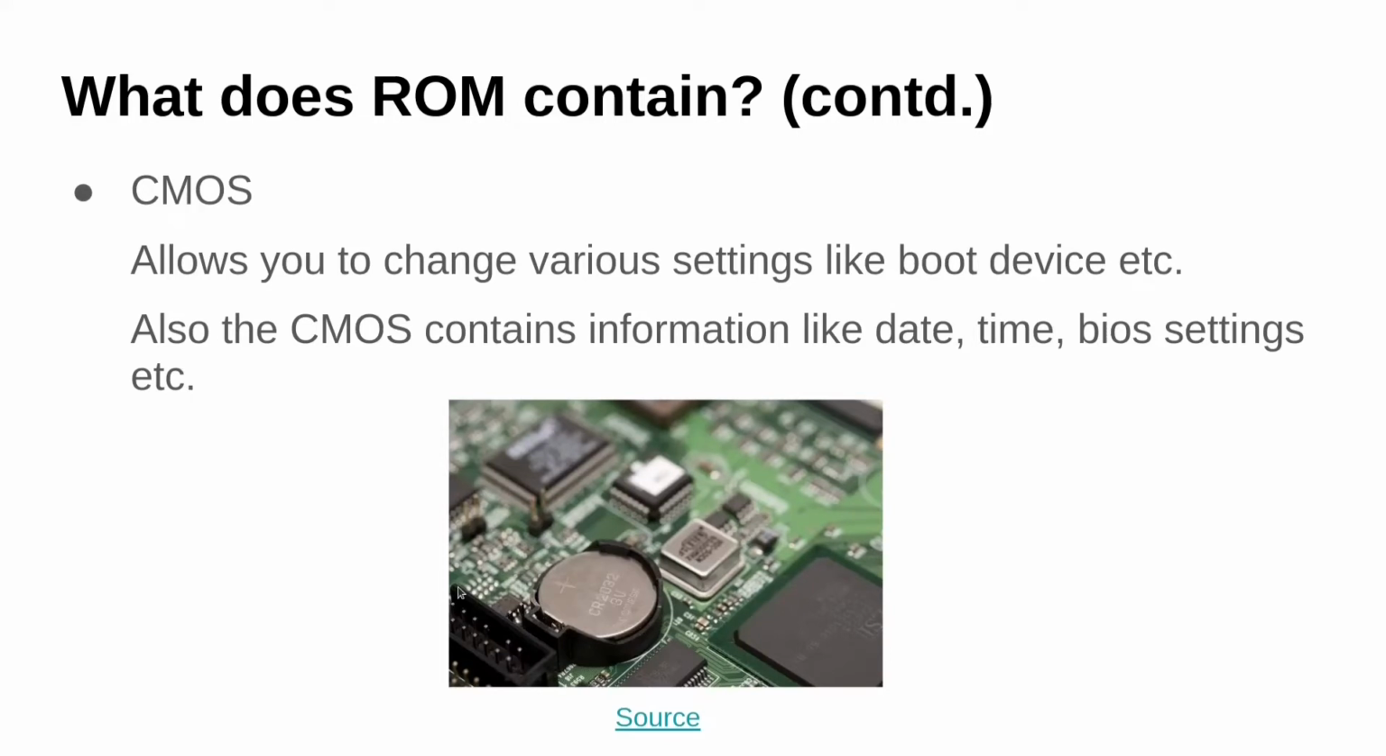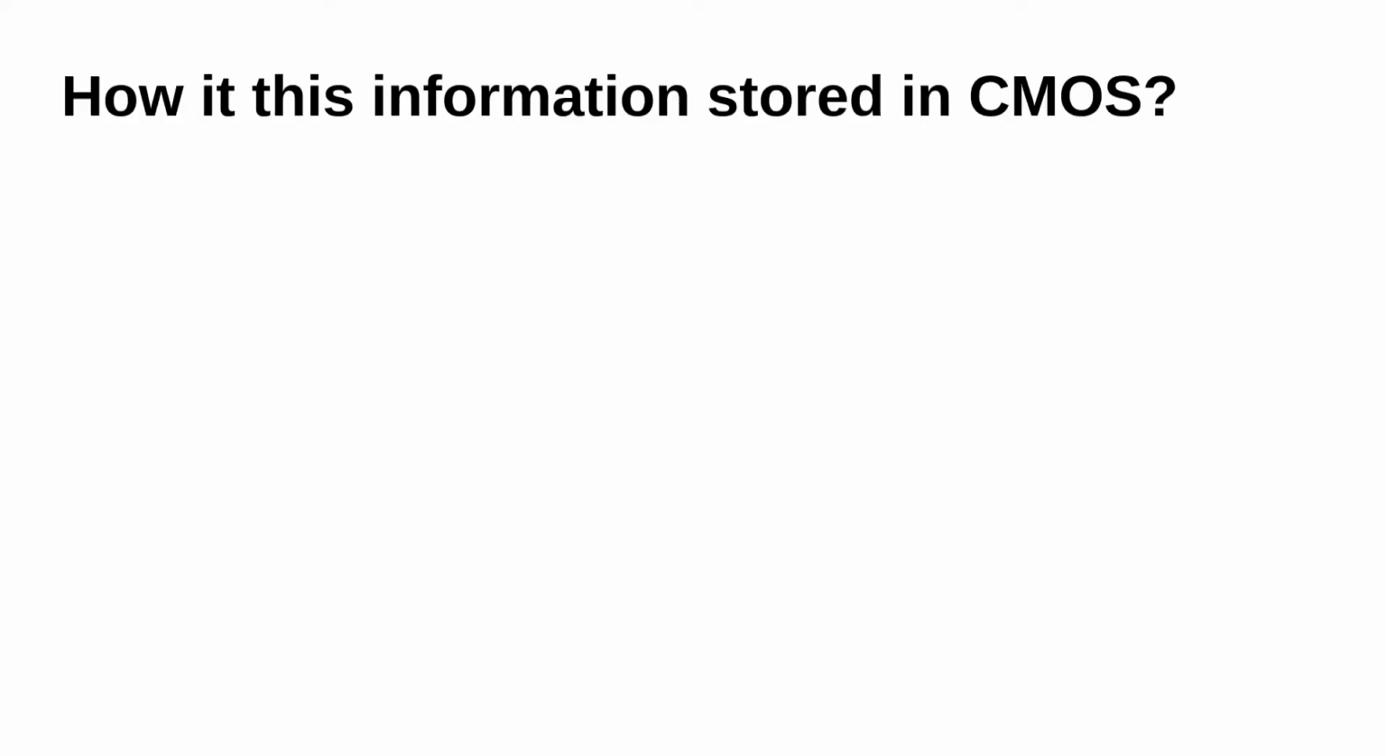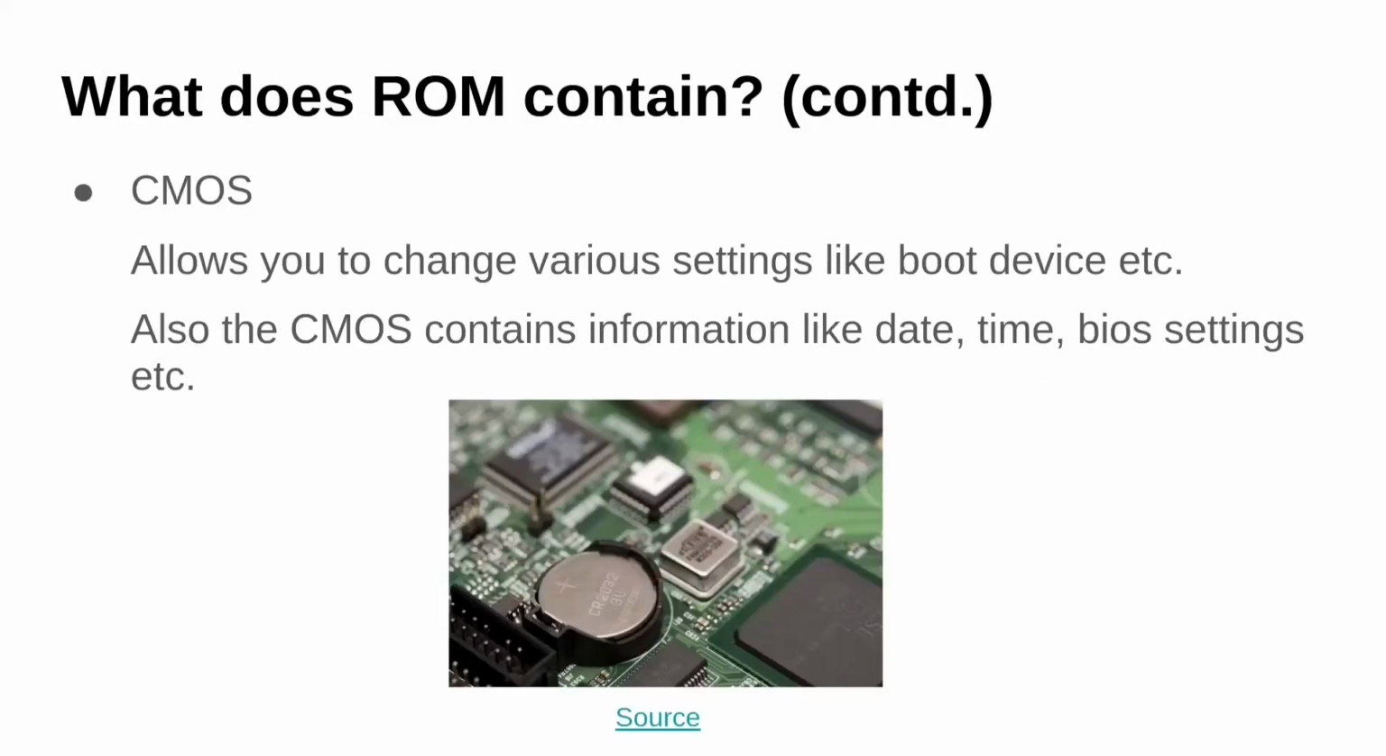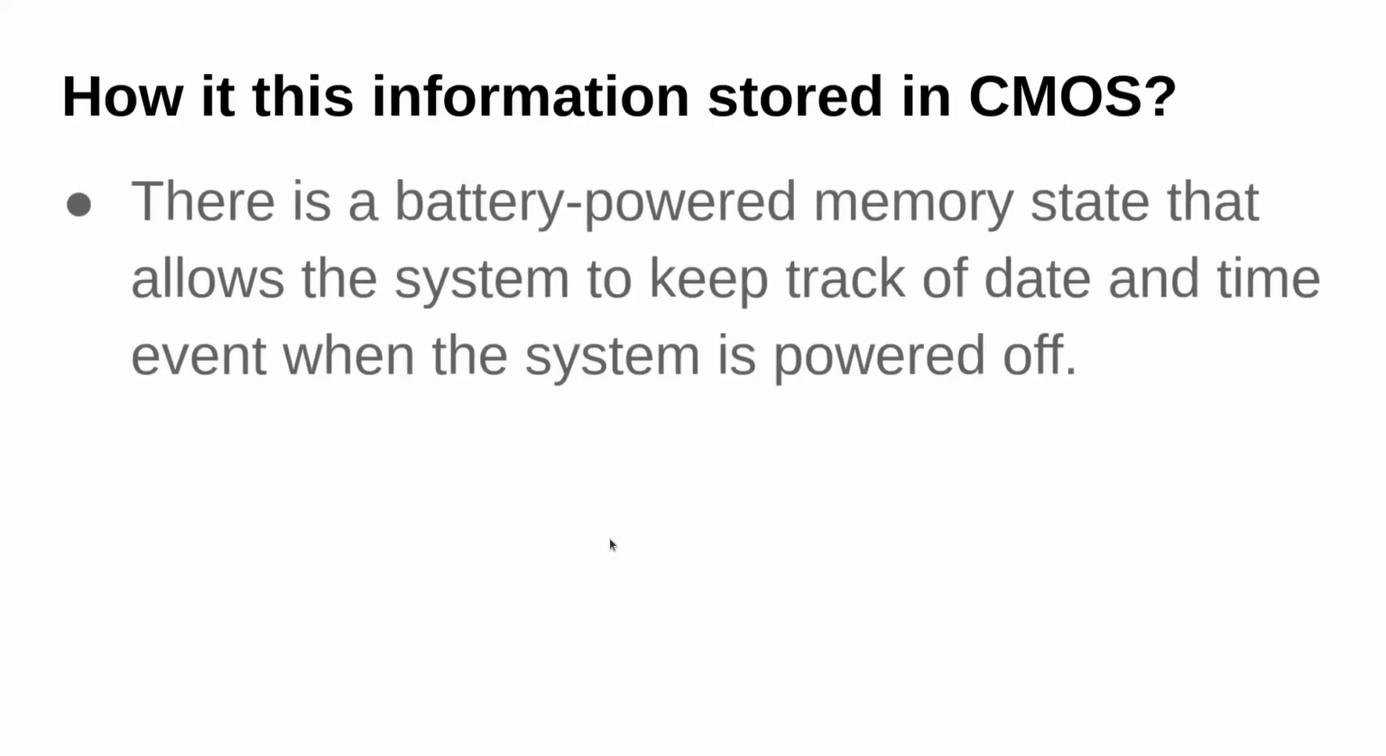So this is the picture of CMOS. That's how a computer knows the current time. The CMOS has this coin-shaped battery which is always powered on, since the computer system might not have power throughout the day. Now let's see how this information is stored in CMOS. There is a battery powered memory state that allows the system to keep track of date and time when the system is powered off. Like we have a battery here. Using that we keep track of the time, date and other settings.